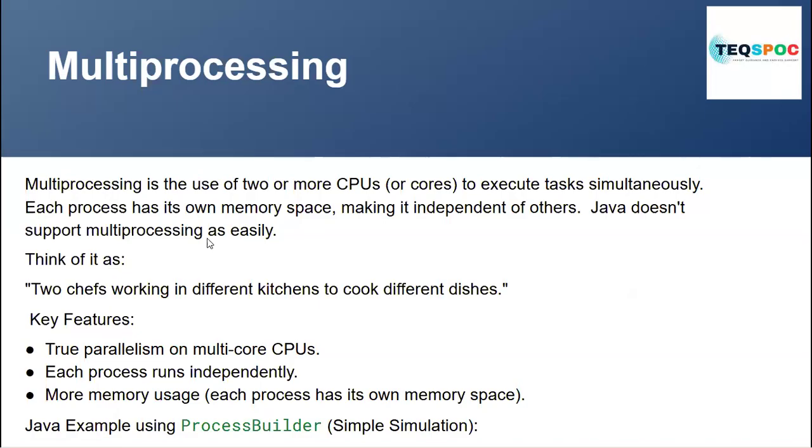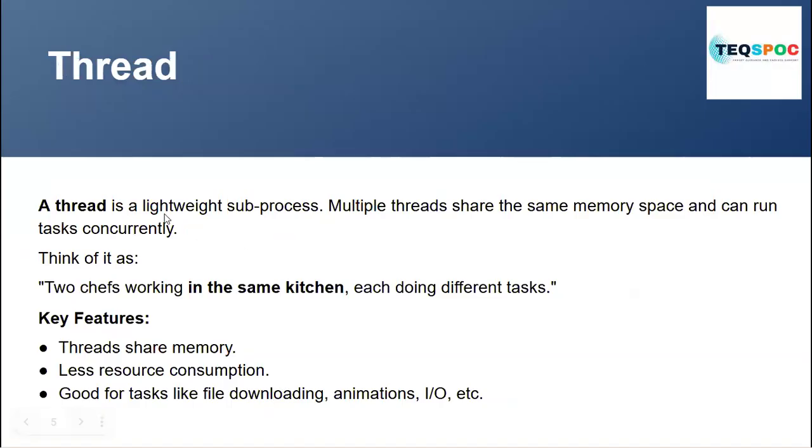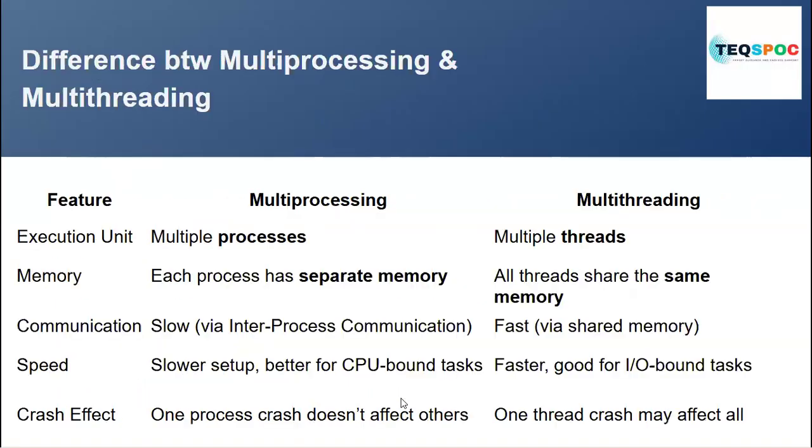Now, what is a thread? Threads are lightweight sub-processes. Multiple threads share the same memory or space and can run tasks concurrently, meaning two or three tasks can run simultaneously. The key features: threads share memory, consume fewer resources, and take less memory. They are good for tasks like downloading and animation.